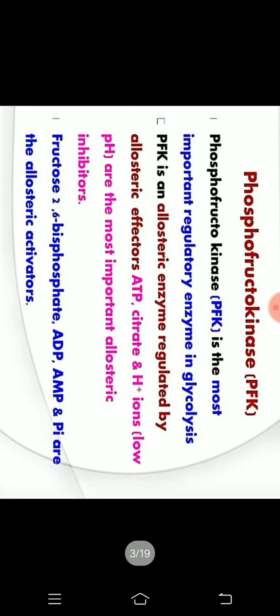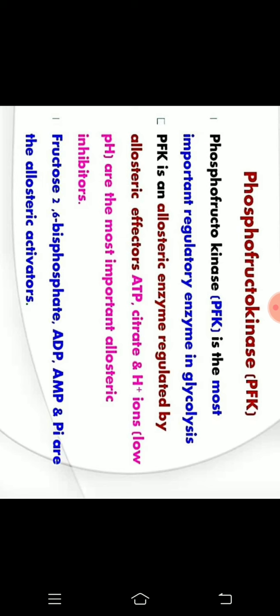Then the second enzyme, which catalyzes the third step, the conversion of fructose 6 phosphate to fructose 1,6 bisphosphate, is phosphofructokinase. This is a very important regulatory enzyme in glycolysis. Phosphofructokinase is an allosteric enzyme, and there are some allosteric activators and allosteric inhibitors of this enzyme.